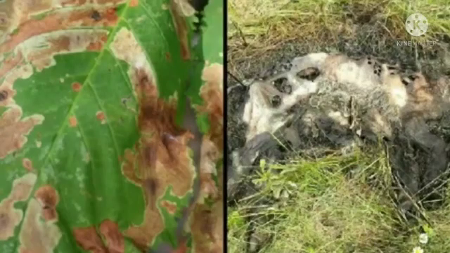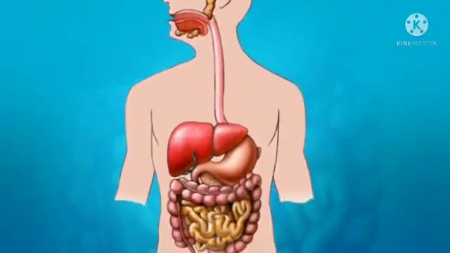Bacteria also help in the process of rotting of dead plants and animals. Rotting means decay, okay? Some bacteria help in the digestion of food. Bacteria cause diseases like typhoid, tuberculosis and cholera.